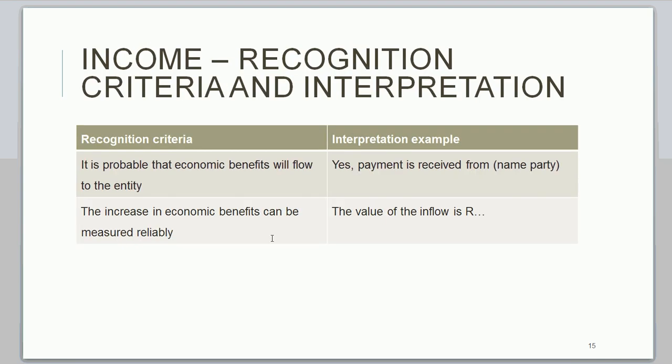Then our income will also have a recognition criteria, which says it is probable that economic benefits will flow to the entity, and the increase in economic benefits can be measured reliably. So again, payment is received now from some party, which you need to indicate, and then also the value of this inflow in rand.